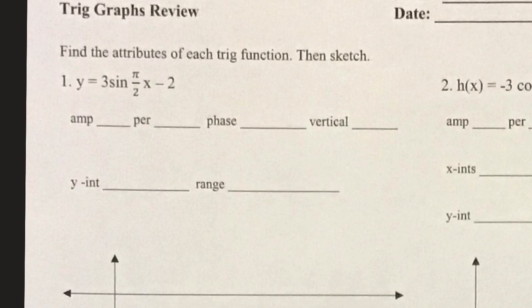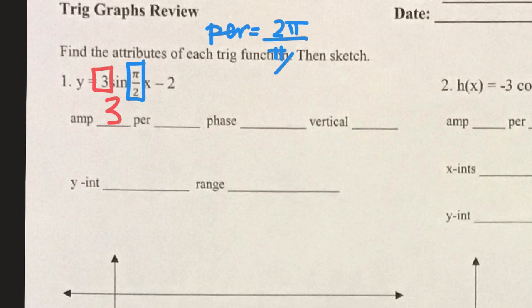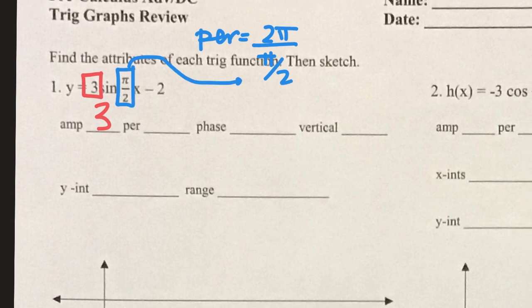So the amplitude, hopefully the amplitude is easy for you. The amplitude is the number in front of your trig. The period is always a calculation. It's always 2 pi divided by your b value. So in this case, your b value is pi over 2. The period is 2 pi divided by pi over 2.